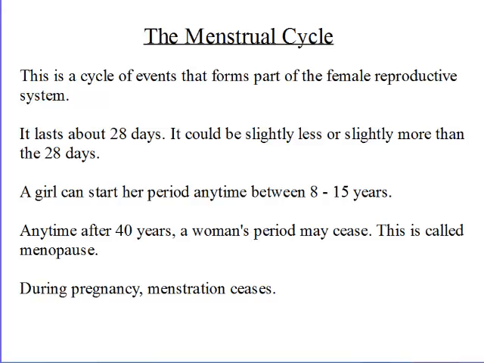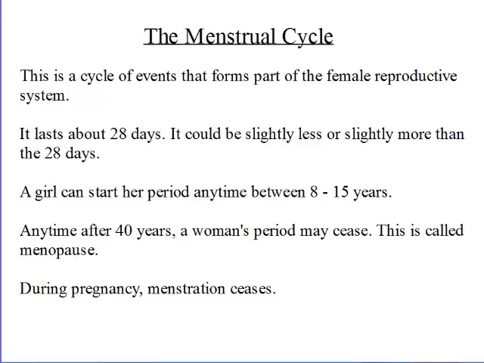It lasts about 28 days. Okay. That cycle lasts about 28 days and then starts over again. So the first day it starts, it will move around 28 days and then come back to the point where it started. It could be slightly less or slightly more, depending on that person. Okay, some have theirs for 26 days, some have their cycles about 29 to 30 days.